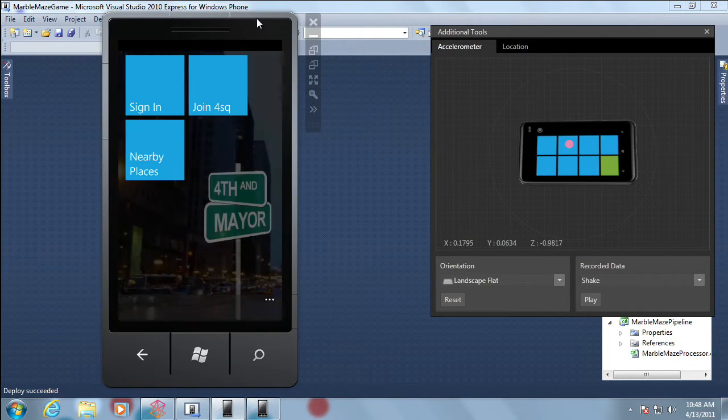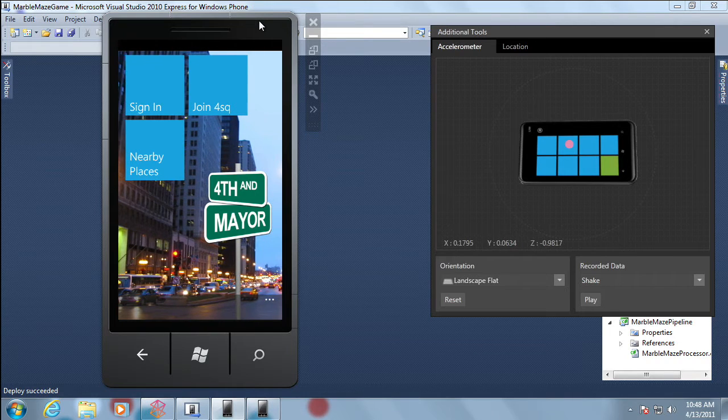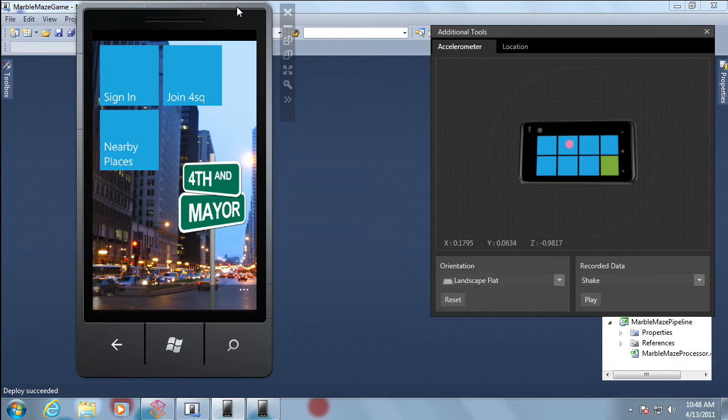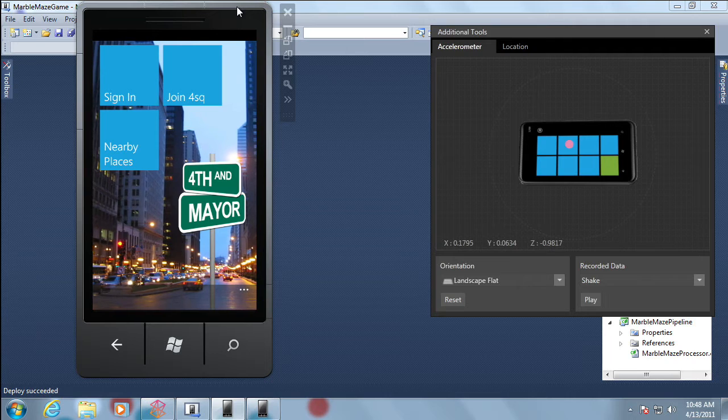How many people have tried this game or this app out? Yeah? Jeff Wilcox is here at the event. It's his application. It's a phenomenal Foursquare application. It's location-based, so basically you go to a location, you can check in with Foursquare.